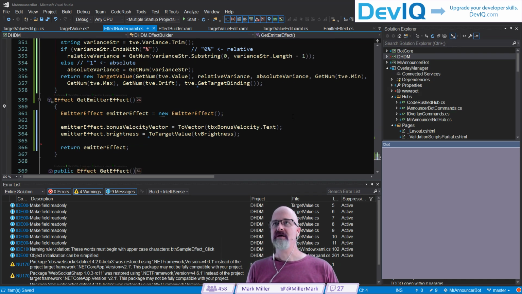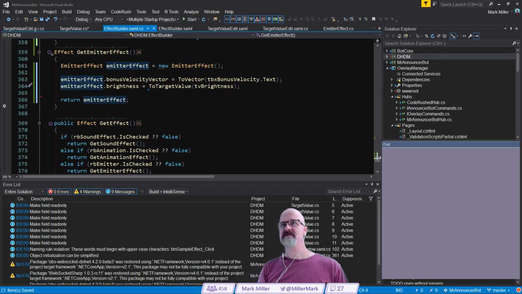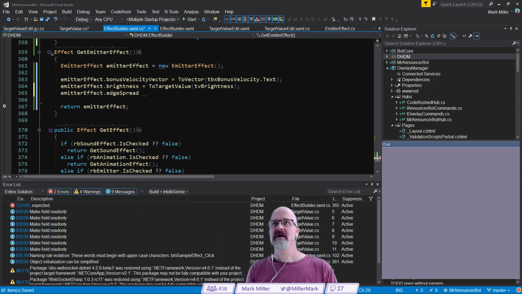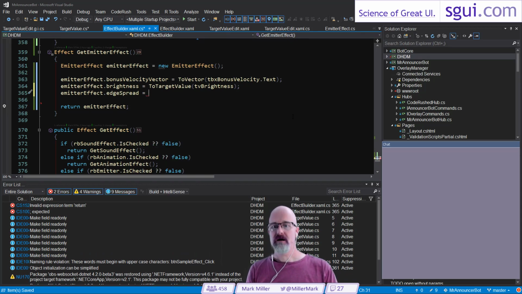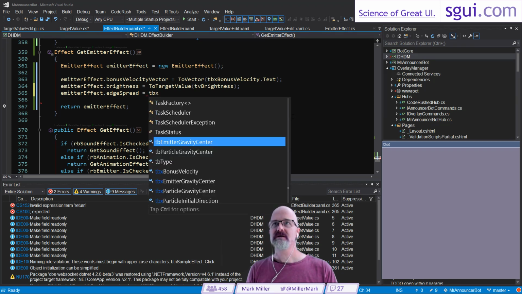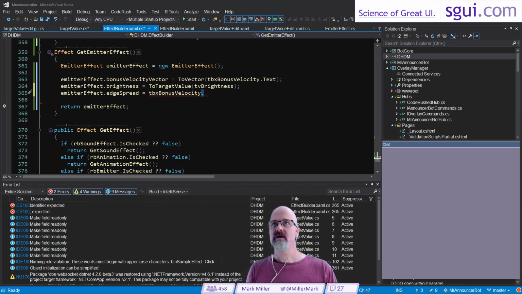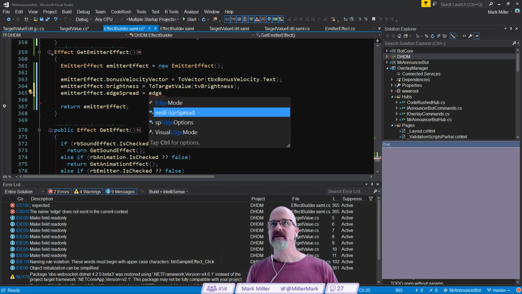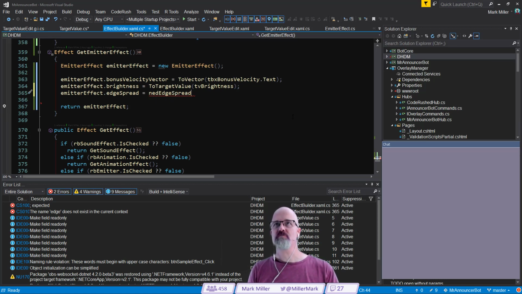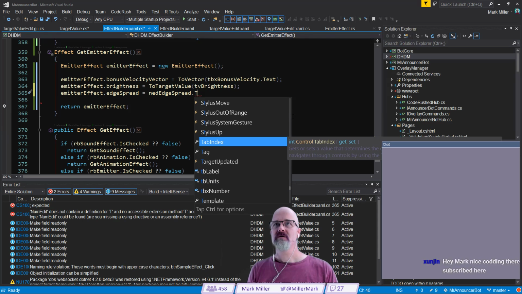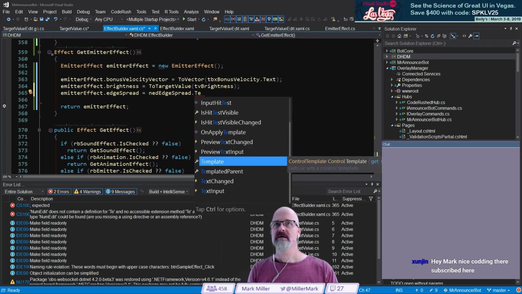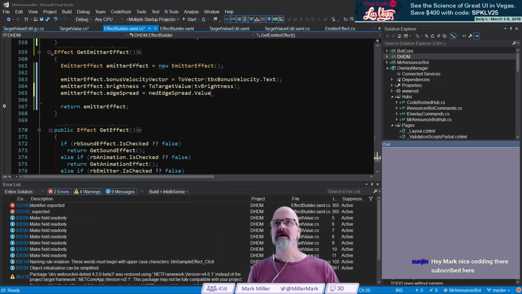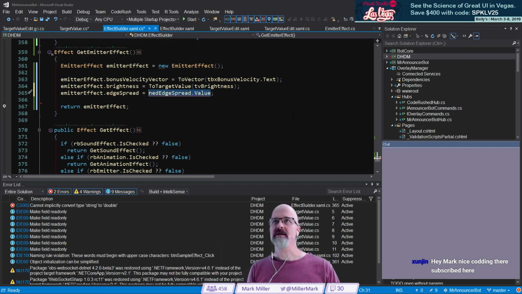So we've got two target value. We've done the emitter effect on brightness. Let's keep going down here. So we've got brightness. We've got edge spread is next. Edge spread is equal to, what is it, TBX dot, nope. Let's just type in edge and see if we can find it here. So numeric edit edge spread dot txt. Wait. No. Dot. It's a numeric edit, so it's got the value right here. That value is coming back as a string, so I need to call getNum on it.